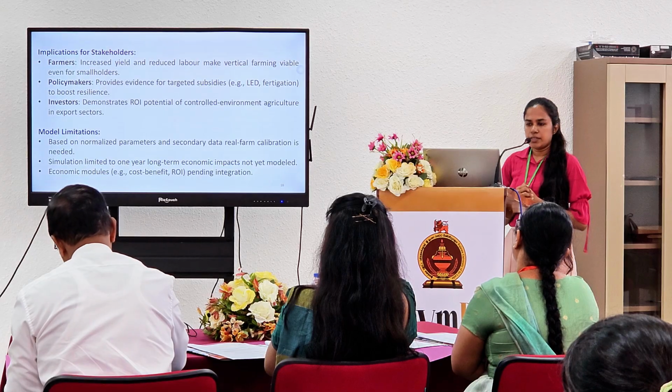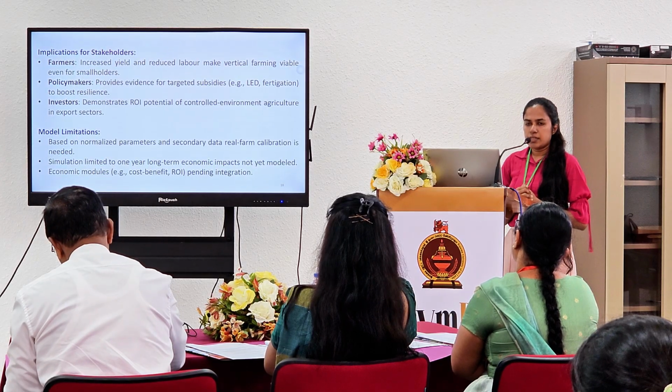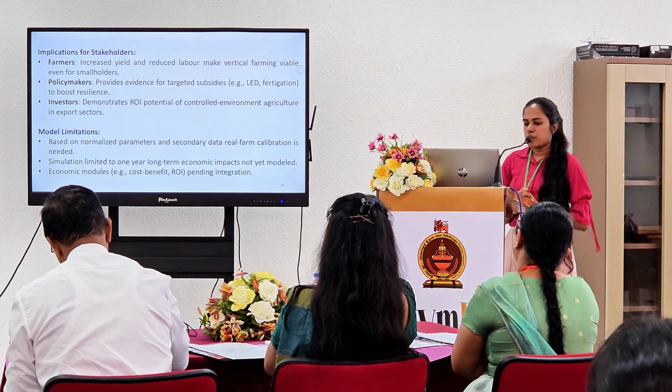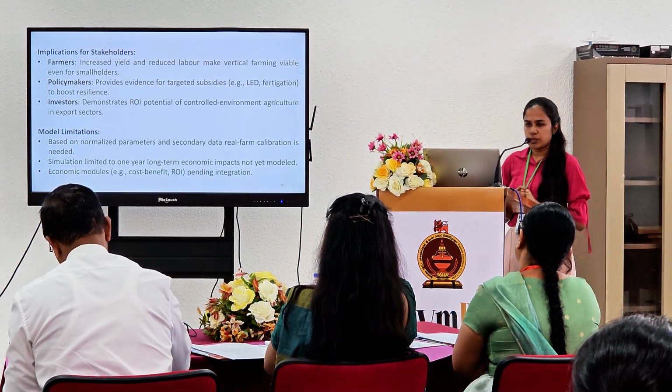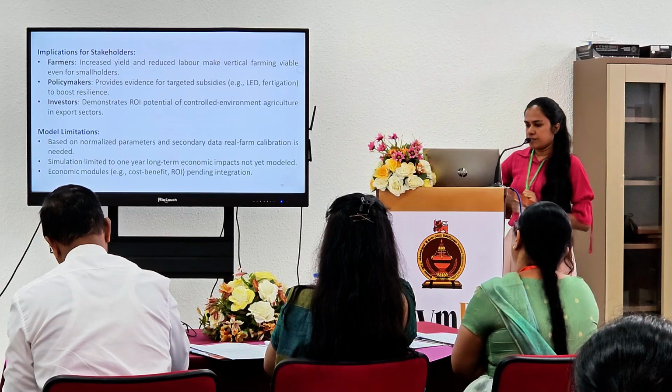research and innovation ideas to control environment agriculture by using term, and the model limitation is based on normalized parameters and the secondary data we use. So we need to calibrate by using real farm data as well.